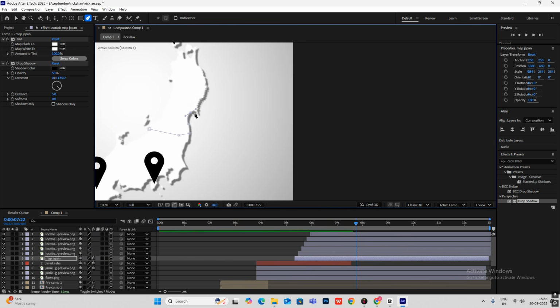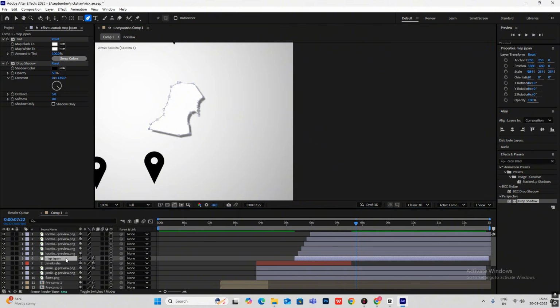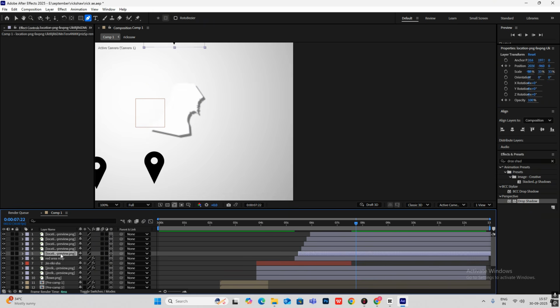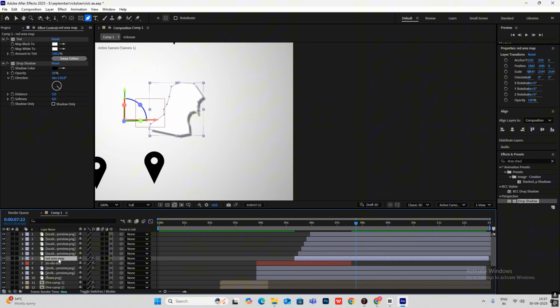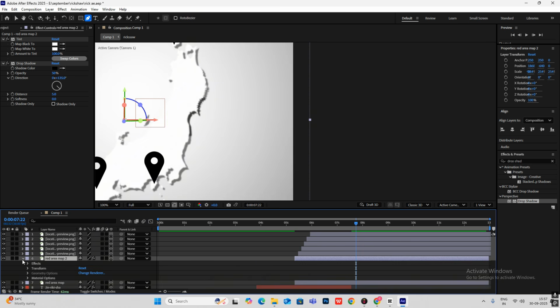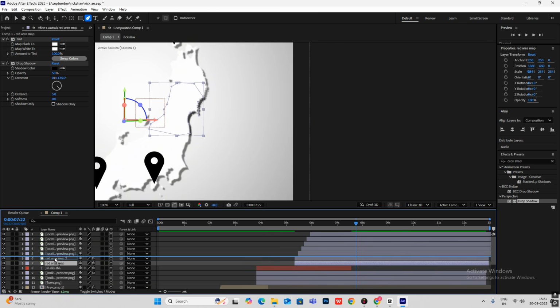So if I want this much, now I'll hit enter and red area I'll write. Hit Control D to copy this and delete the mask. Put the red area on top, and this one I'll rename it back to Japan map.